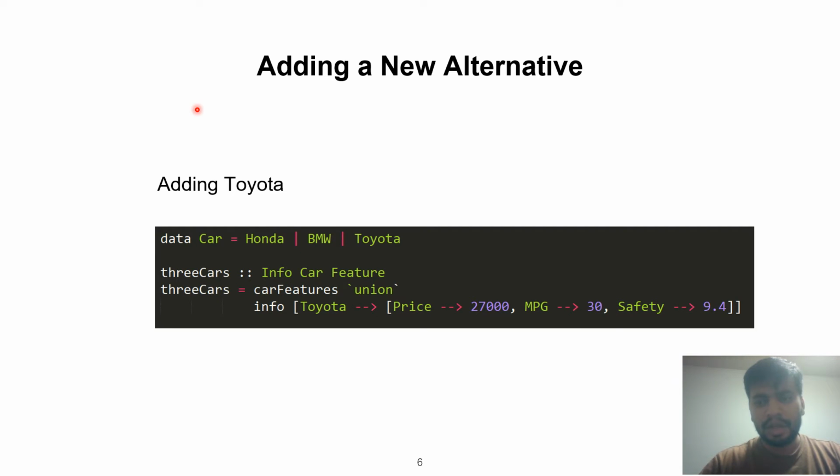It is not uncommon to add an alternative later in decision making. So let's assume we wanted to add Toyota to the mix. This is our previous map, and we use the union function to add the various attribute values for Toyota, and this gives us the updated map called 3 cars.